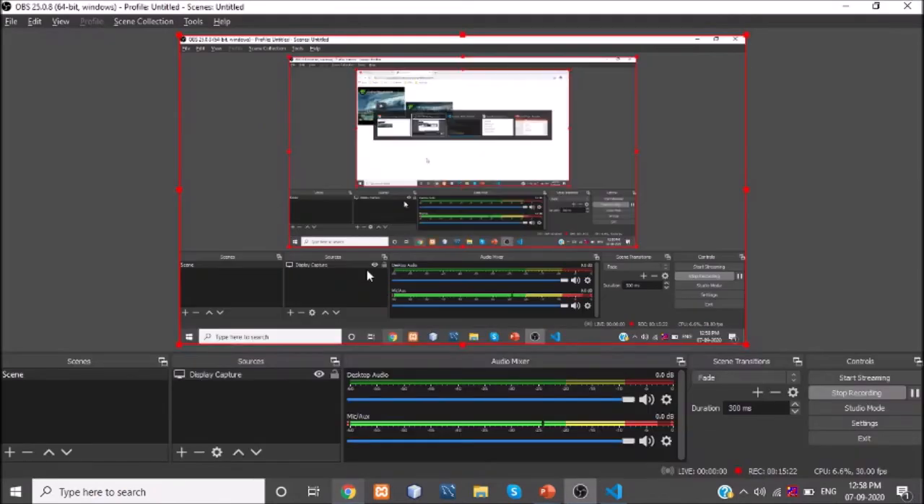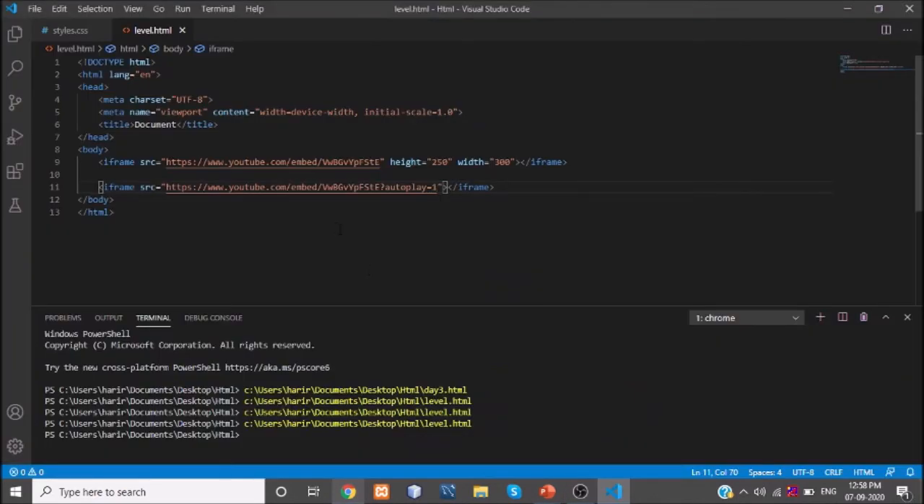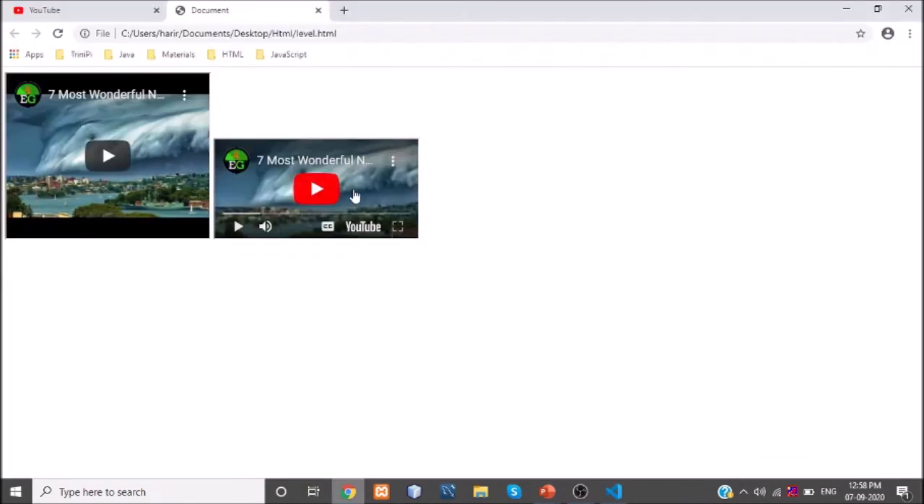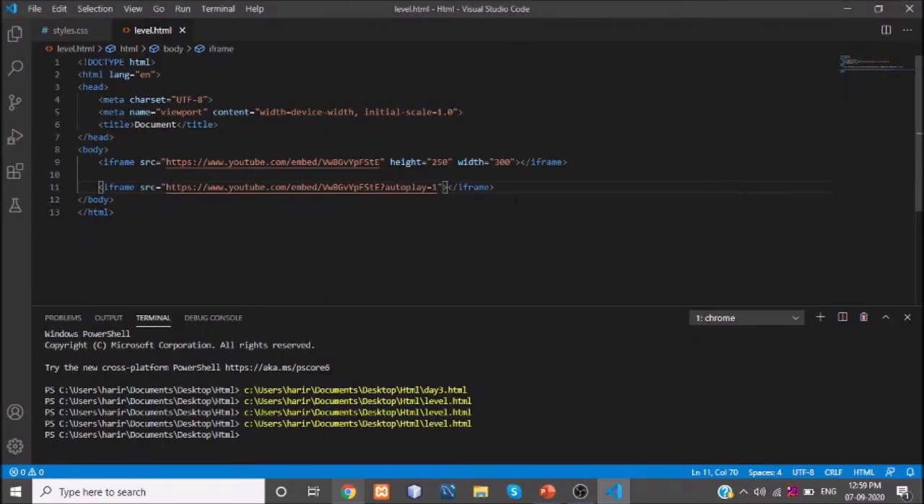So it is replicated here as what we have done. Autoplay equal to 1. See, when you refresh the browser and the video is loaded completely, you will know that. When the video is loaded, it will start playing automatically. See, it is loading from here, right? When it is completed, the video will play automatically. This is about autoplay video using HTML, right?